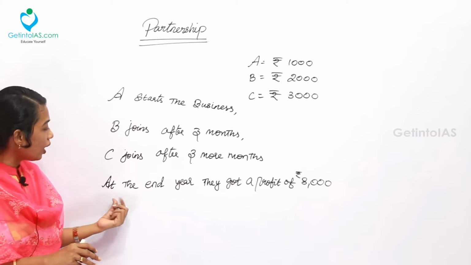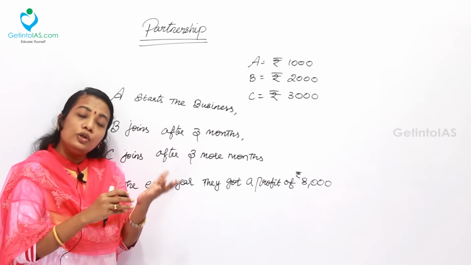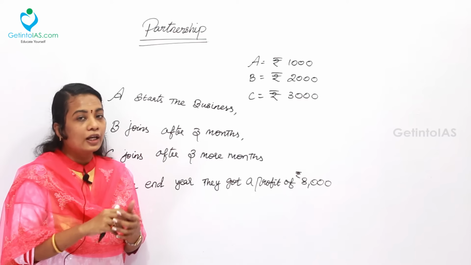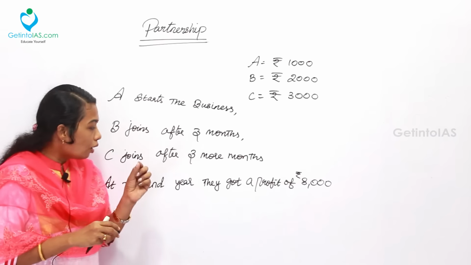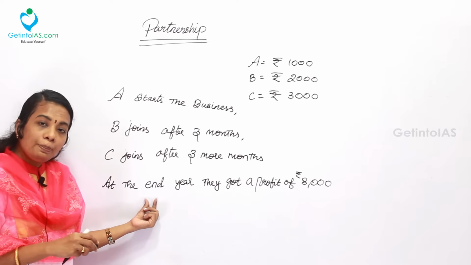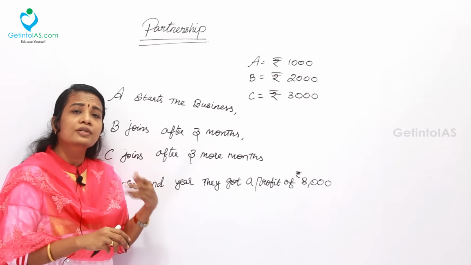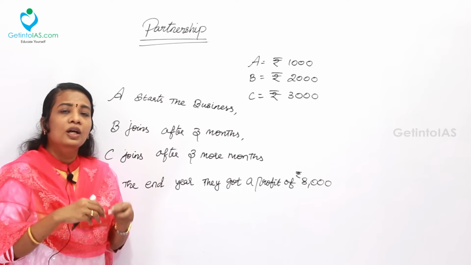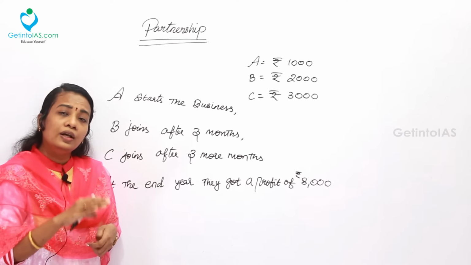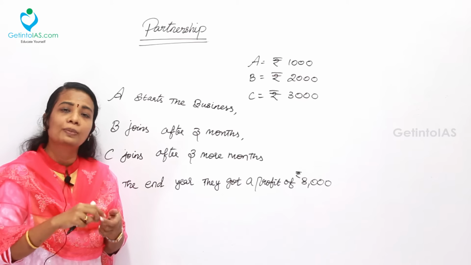Now at the end of the year, every year at the end of the year, you may start a business at any period of time, say for example May month or January month, but always the profit will be calculated at the end of the year. Sometimes it may be subject to a condition in the agreement of partnership, that they may evaluate at every end of 10 months, 12 months or 11 months like that.